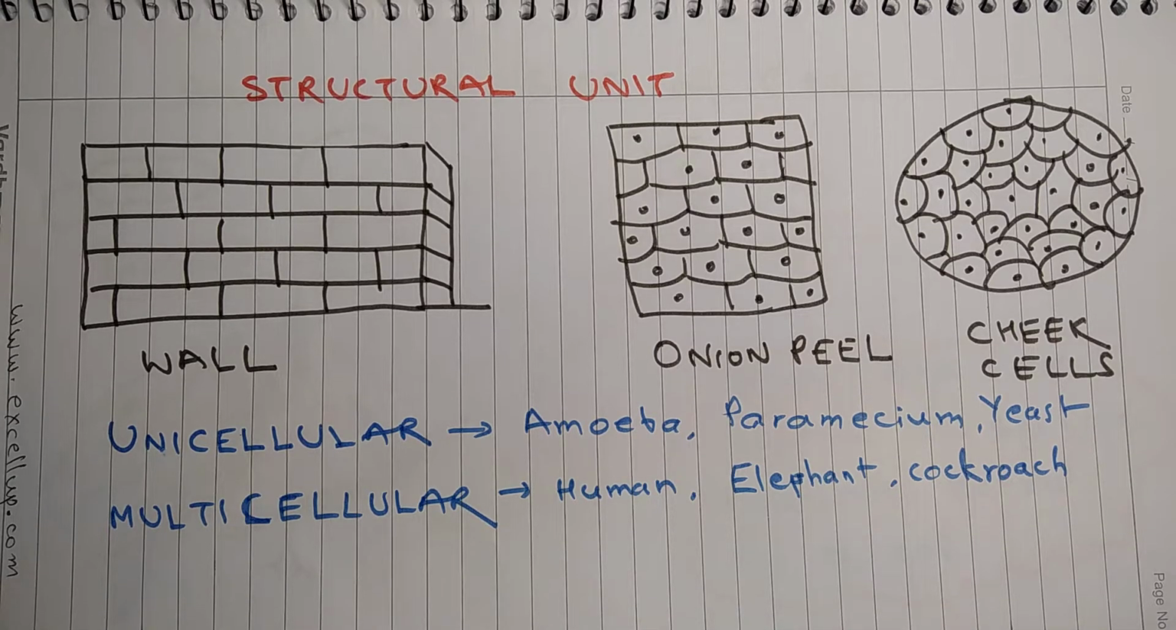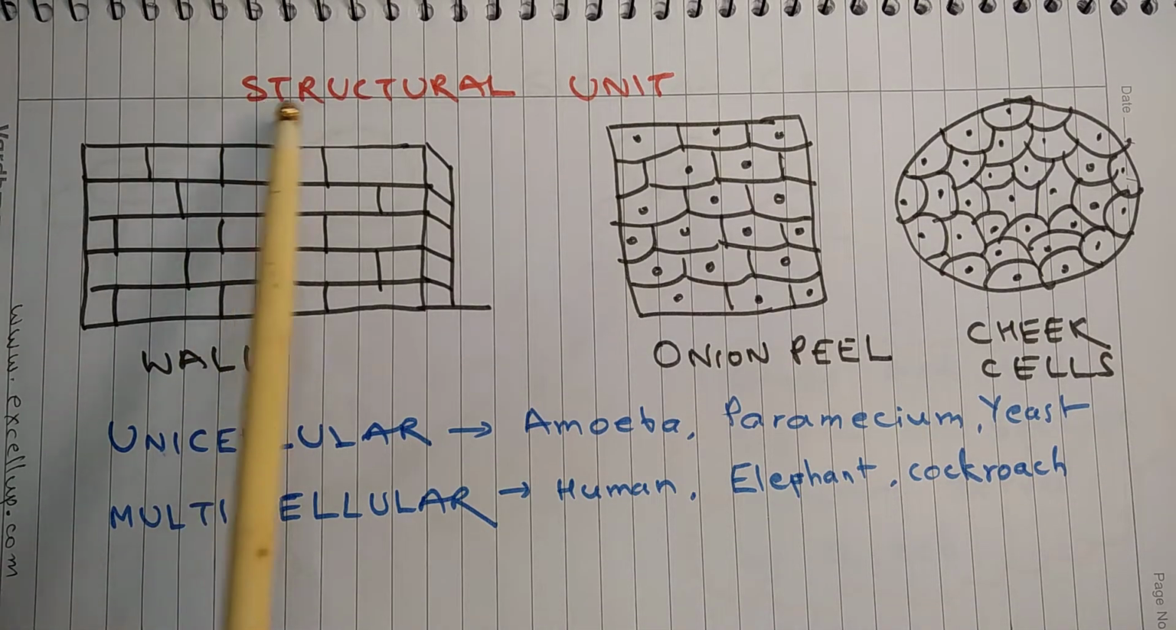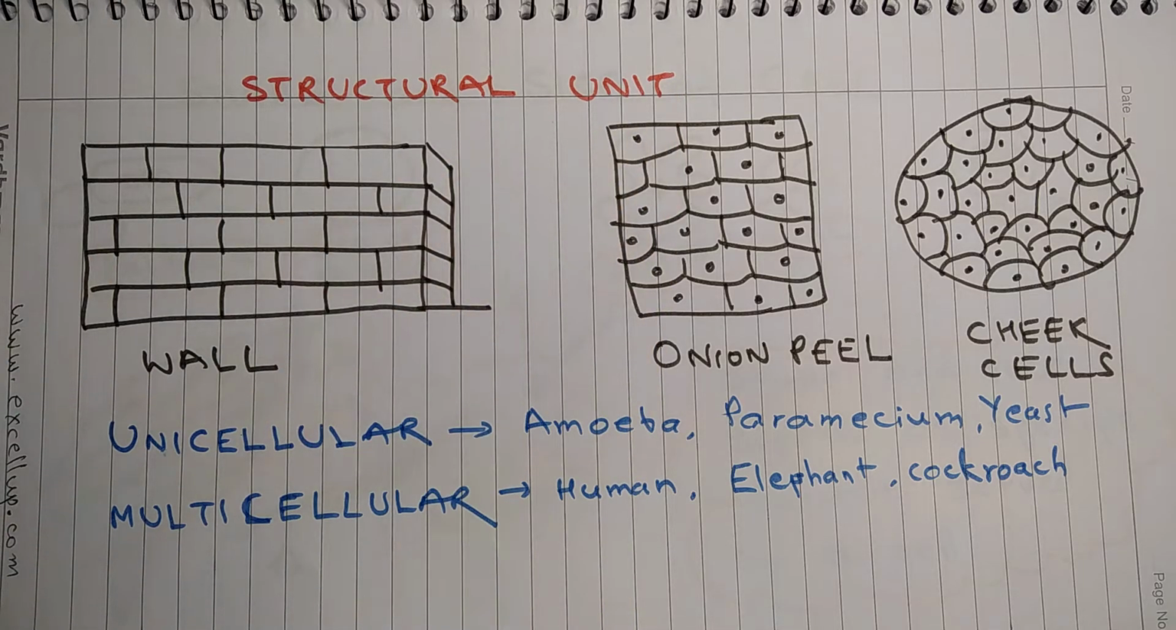What is a cell? A cell is called the structural unit of life. Let us see why it is called the structural unit of life. You must have seen a wall or a building. The wall or building is made up of bricks, and bricks are structural units of the wall or the building. In the same way, living beings are composed of cells.